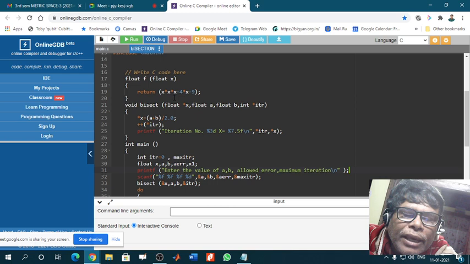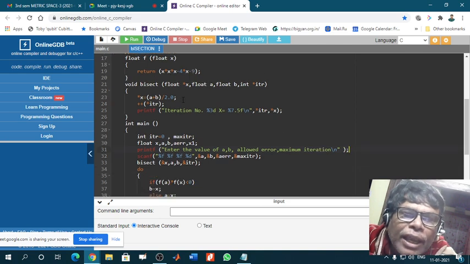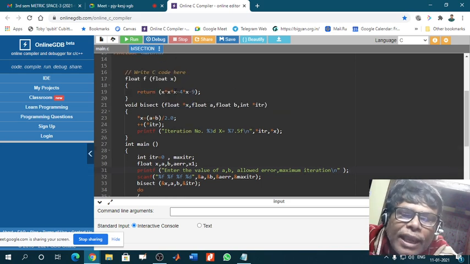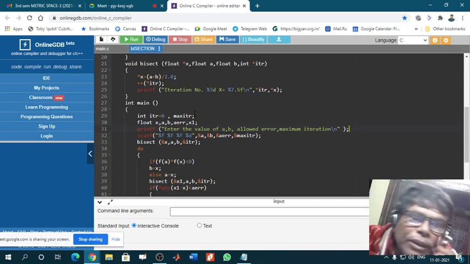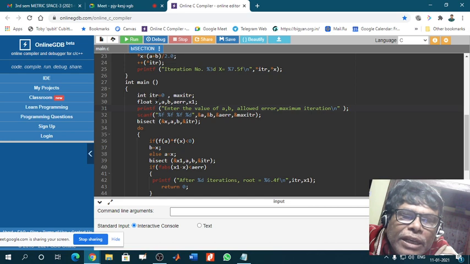So put a by guessing some real value here, and see whether it is positive or negative. If it is positive, then put some other value x, and if the value of the function is negative, then the root lies between these two values, a and b. So first we have to guess a and b. Now here a has been declared as float.